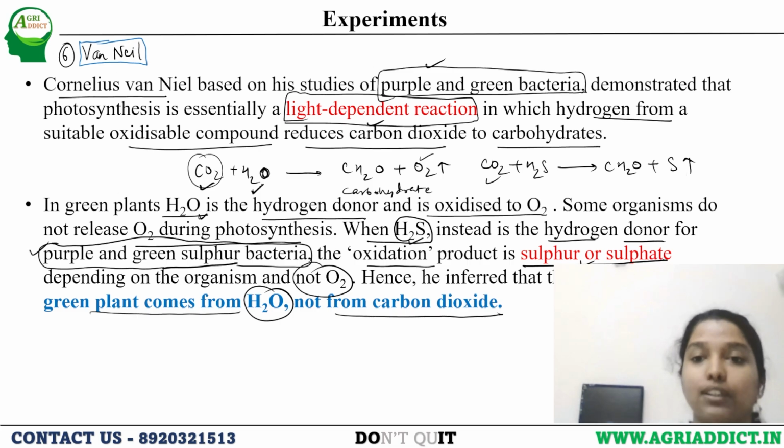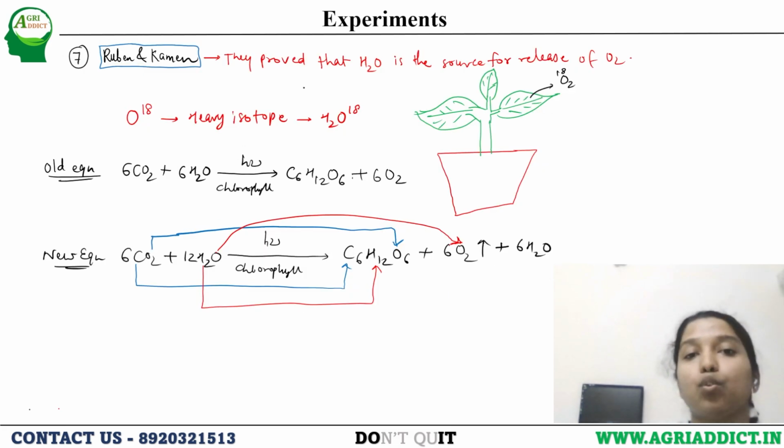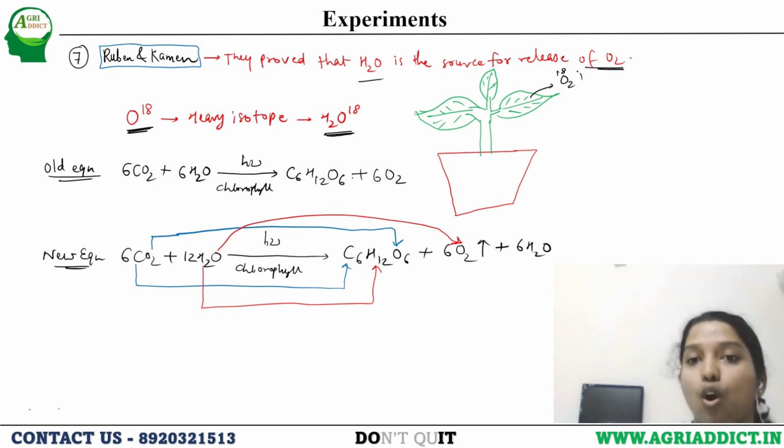But later on we found out that O2 evolved by the green plant comes from water, not from carbon dioxide. He suggested this, but it was not accepted by all the people who were there. So later on, Rubin and Carmen proved that H2O is the source of O2 release using the O18 heavy isotope. He took one pot plant and watered it with heavy isotope oxygen, H2O18. Later on he found that the oxygen released by this plant is O18.